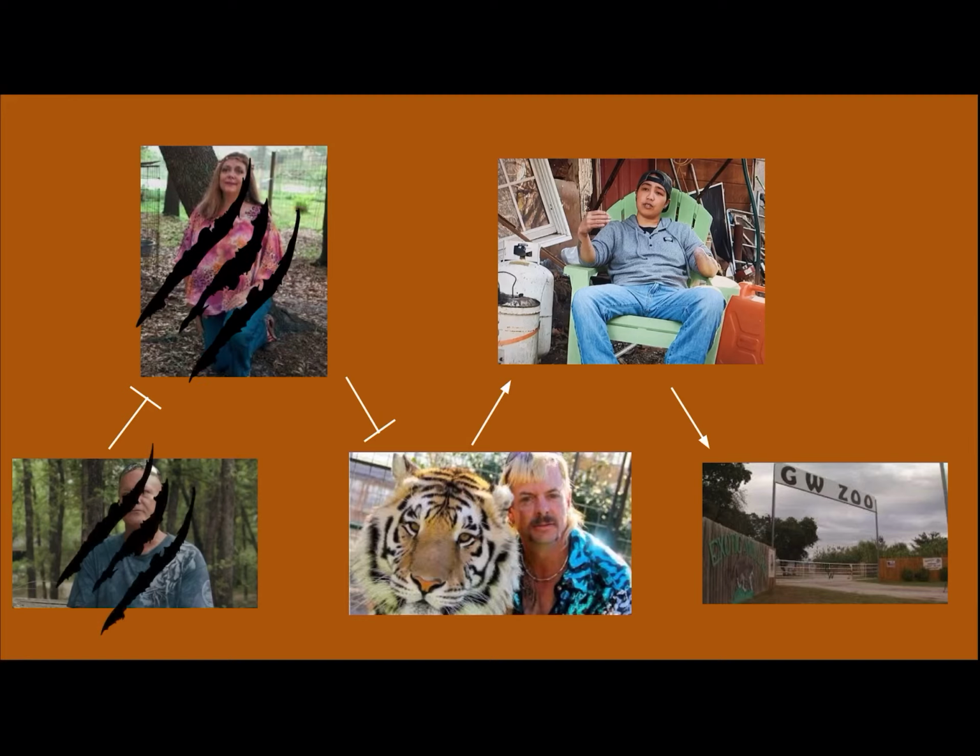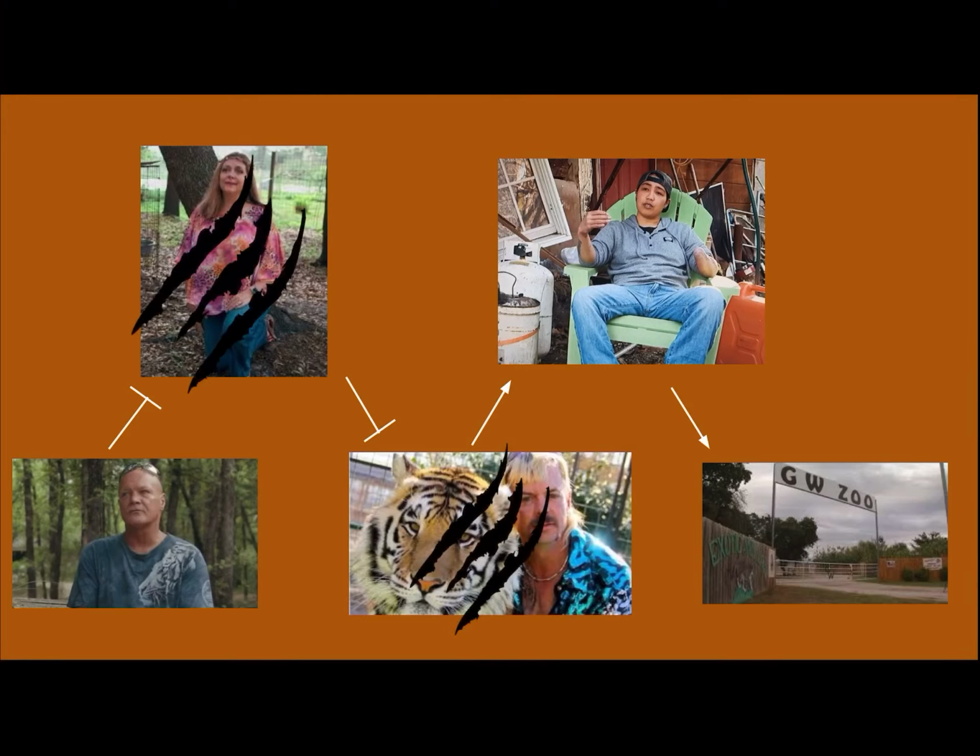In this example, we have a double mutant. In mutants lacking Alan and Carol, the zoo is going to function successfully. That's because Joe is not repressed by Carol. So Saf is going to be activated by Joe, and the zoo is activated by Saf successfully. Lastly, we have another double mutant. In mutants lacking Carol and Joe, the zoo does not function correctly. Without Joe, Saf is not activated, and the zoo does not function properly.